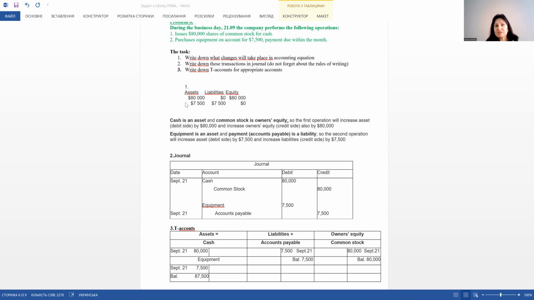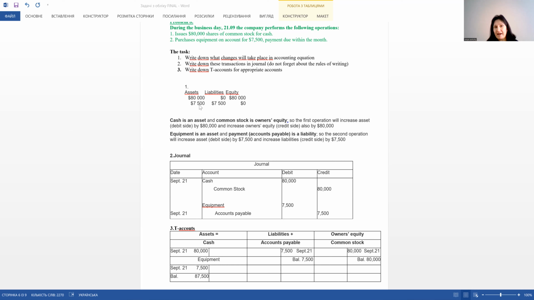The next transaction is connected with equipment. Equipment is also an asset, but remember that equipment is not a liquid asset. When assets are divided into liquid and non-liquid, equipment represents the part of assets that are non-liquid. And here we see an increase in equipment, and it's on the left part of our equation because it is an asset.